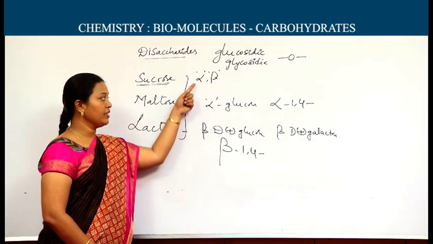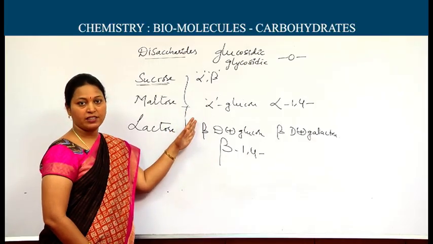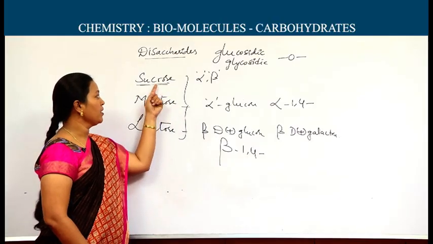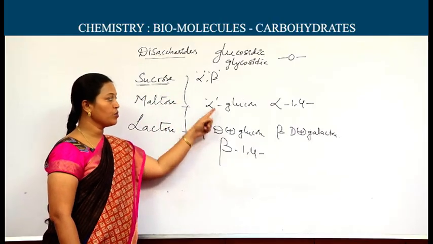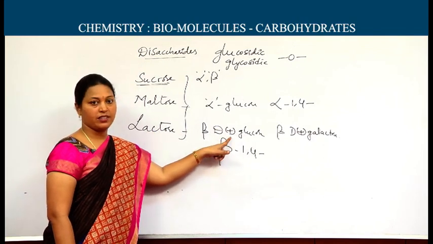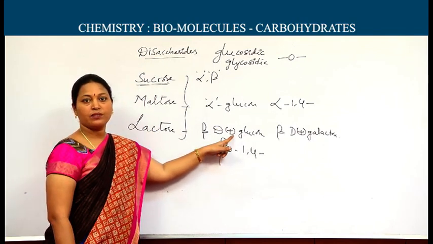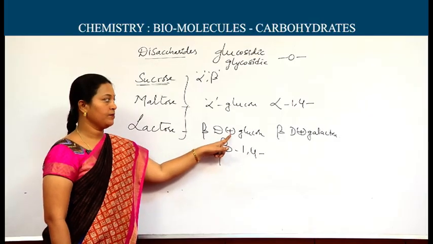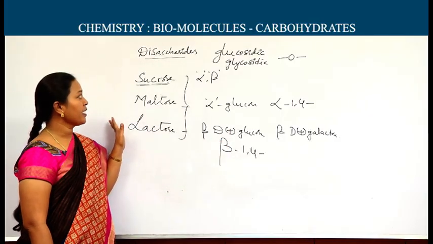Of course, in these three, glucose units are present. You have to be particular: in sucrose and maltose, alpha glucose units are present, but in lactose, beta glucose is present. Beta glucose is nothing but C1 with OH group at left side. This is regarding the disaccharides.